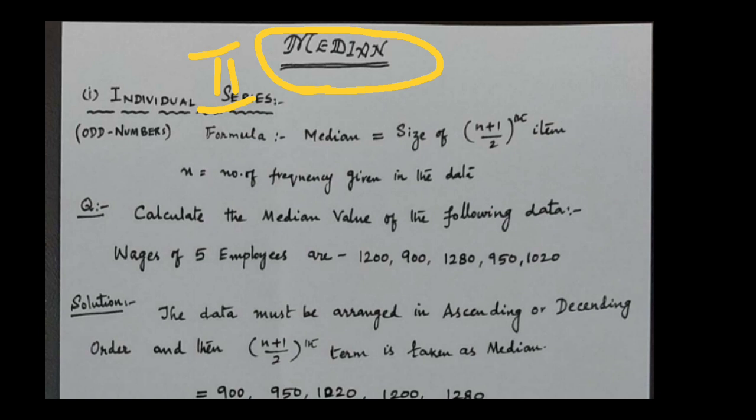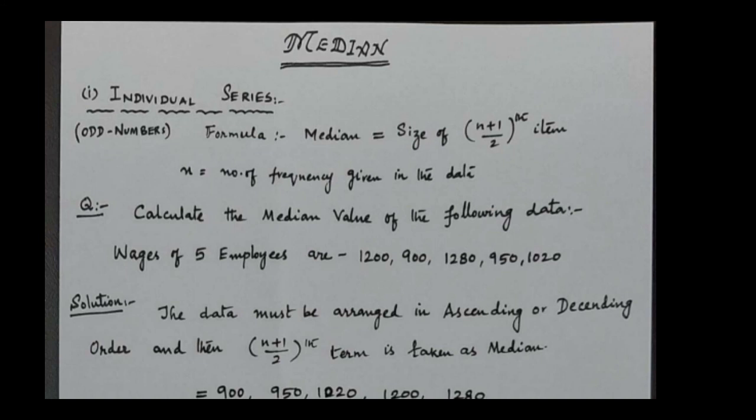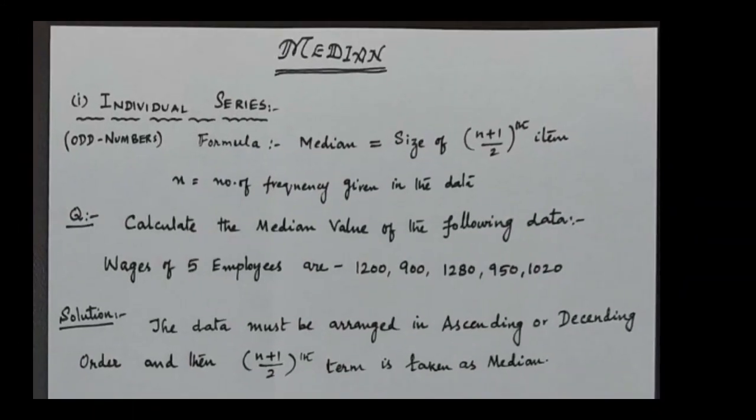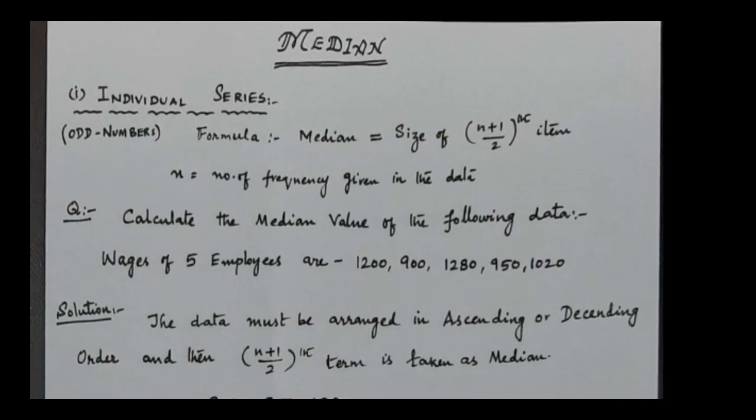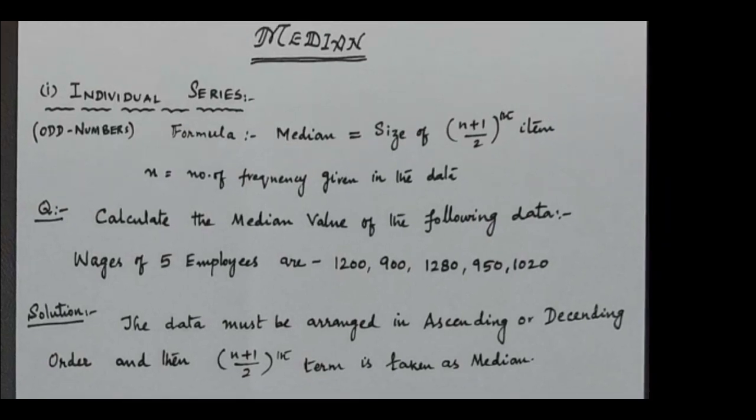In this part also we have three types of series, that is individual series, discrete series and continuous series. Today I will just explain the individual series of median. This is basic as compared to the mean. This is also a very easy and simple concept. This is the formula for calculation of median in individual series.